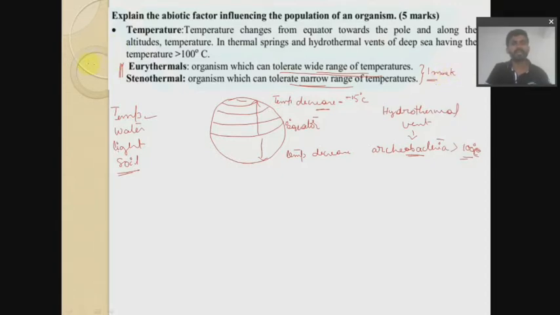Either eurythermal organisms: what do you mean by eurythermal organisms, or what do you mean by stenothermal organisms, or define eurythermal organisms or define stenothermal organisms. So what do you mean by eurythermal organisms, as I have defined there? A eurythermal organism is nothing but one having a wide range of temperature.